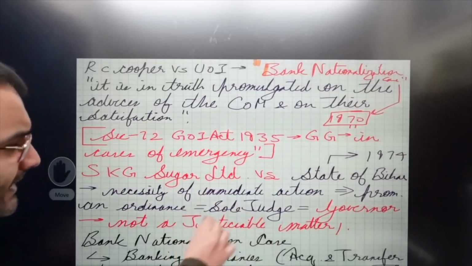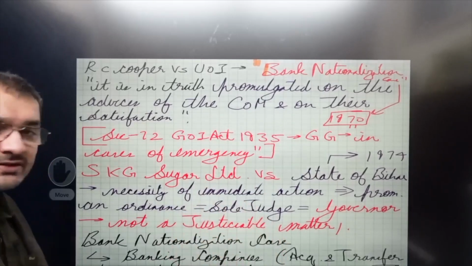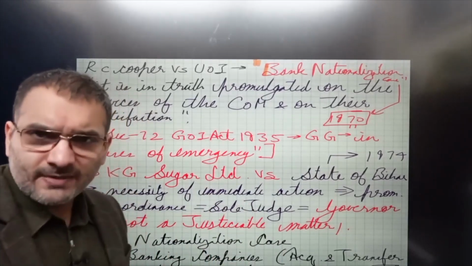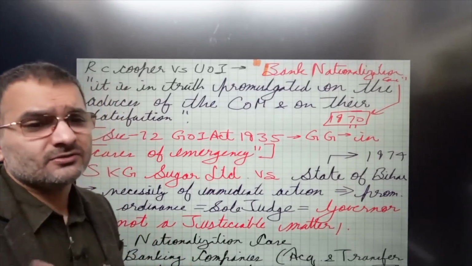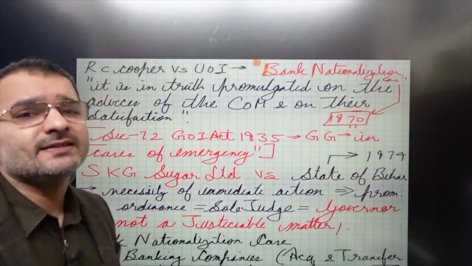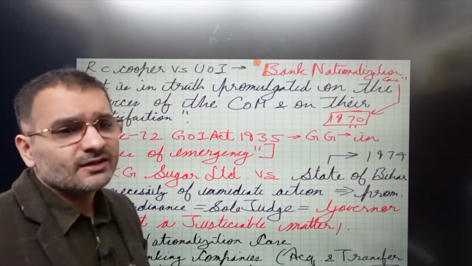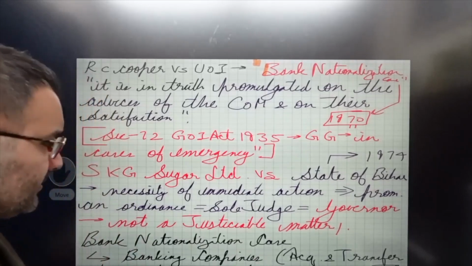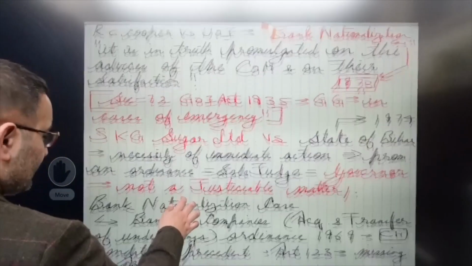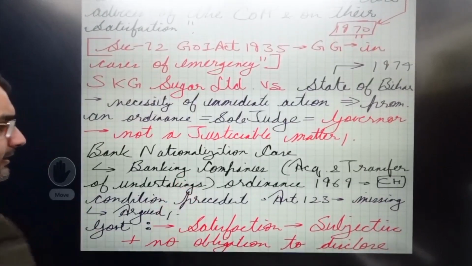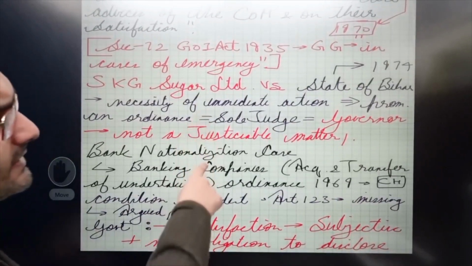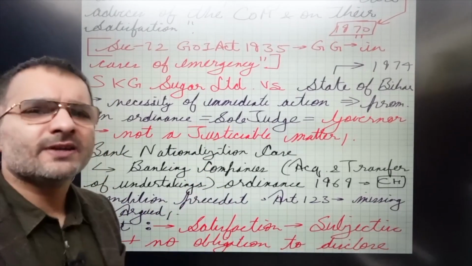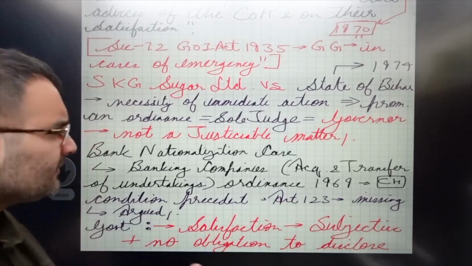Promulgate an ordinance, the sole judge is the governor, and this is not a justiciable matter. We cannot look into the mind of the governor. If he's satisfied he's the sole judge, this is what the Supreme Court said, but then, the Supreme Court barely ever sticks to its own words and keeps on getting confused and keeps on overturning its own words often. Whether you mention this case law or you don't really does not matter. Write it down, notes में है, याद रह गया ठीक है लिख दीजिएगा, नहीं तो otherwise for a 15 marker.